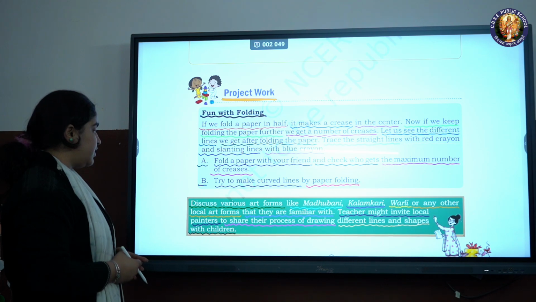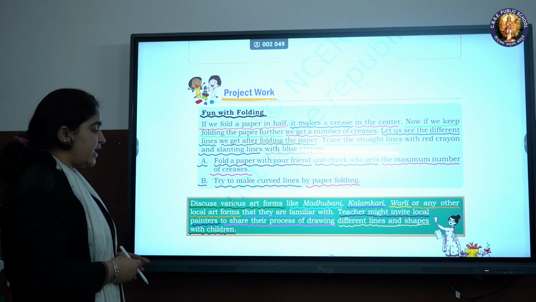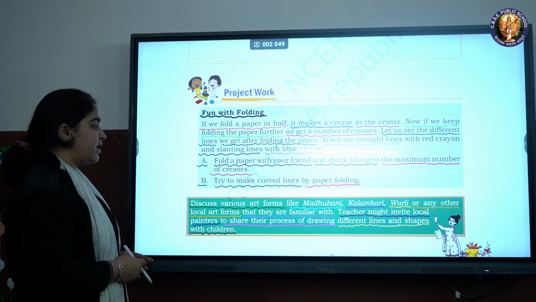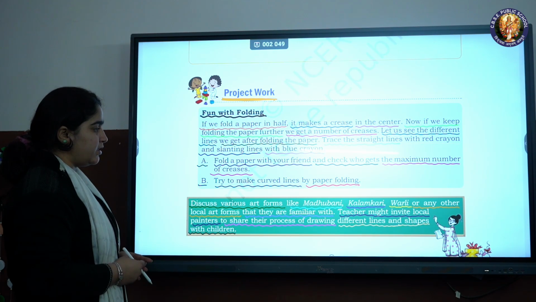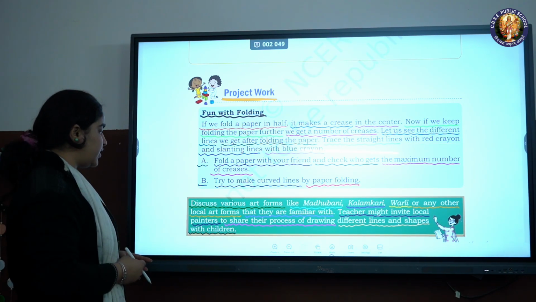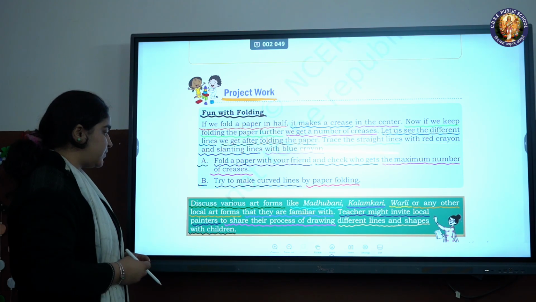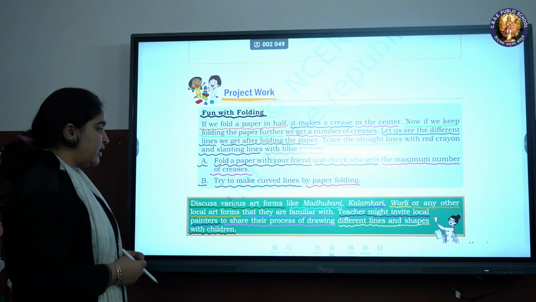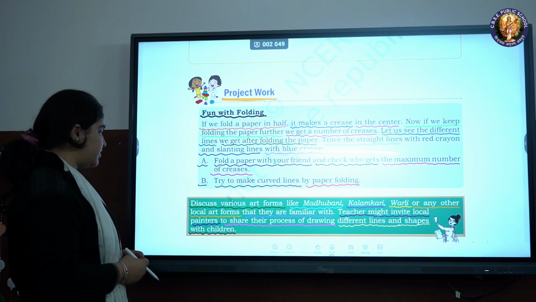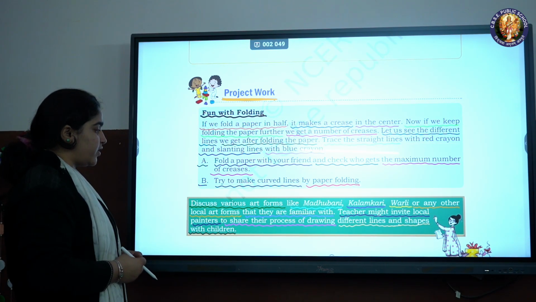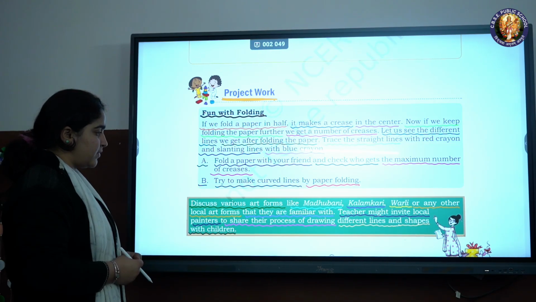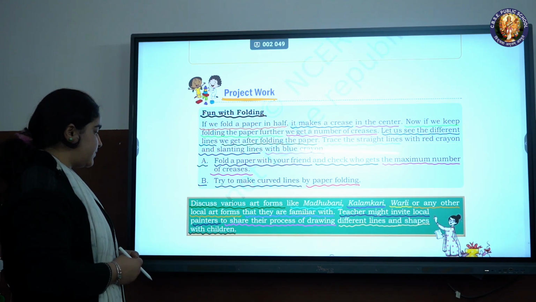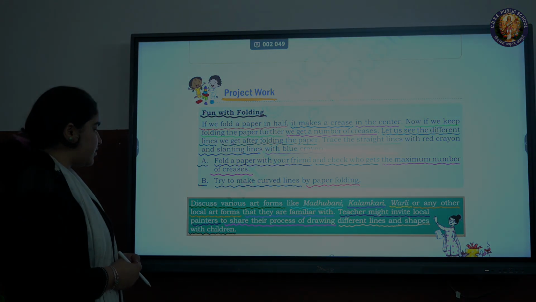Discuss various art forms like Madhubani, Kalamkari, Varli, or any other local art forms that they are familiar with. Teacher might invite local painters to share their process of drawing different lines and shapes with children.